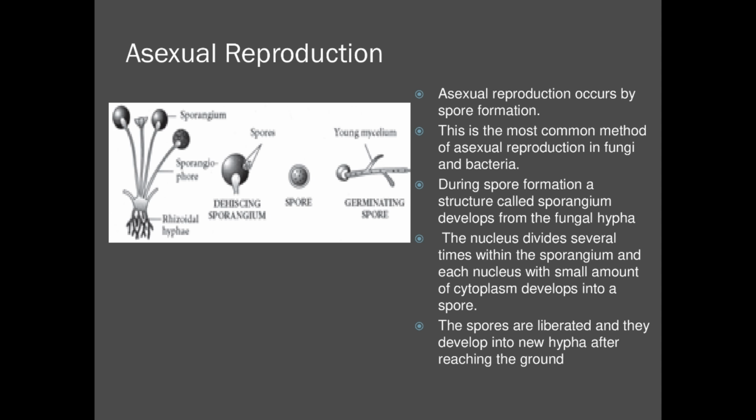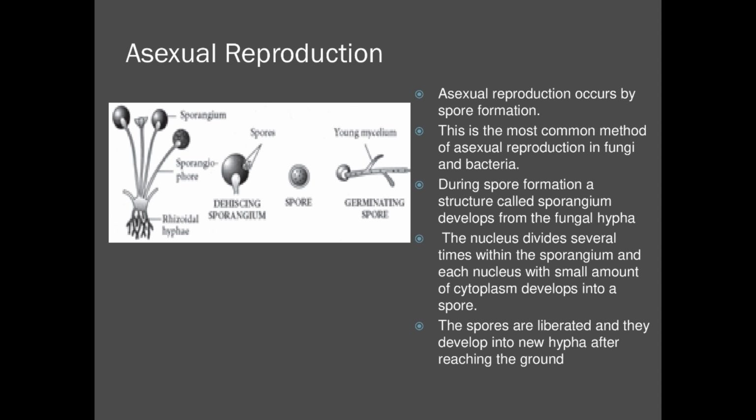At the time of asexual reproduction, the spore will get formed in a structure called sporangium. This round spherical shaped structure is there, no? That is your sporangium. At the time of asexual reproduction, this fungal hypha produces a structure called sporangium, and inside this sporangium the nucleus divides several times, and each nucleus with a small amount of cytoplasm develops into a spore. So this ball-like spherical shaped structure is your sporangium.